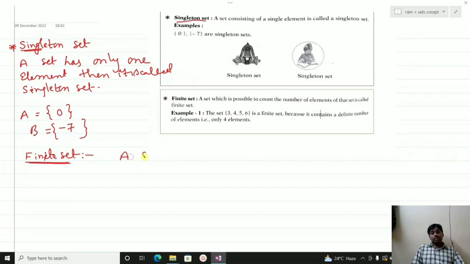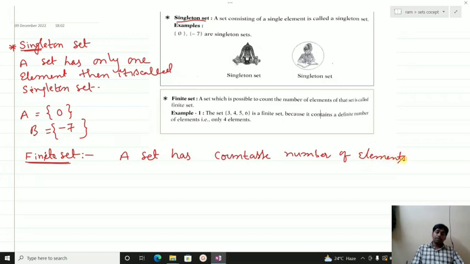A set which has a countable number of elements is called a finite set.